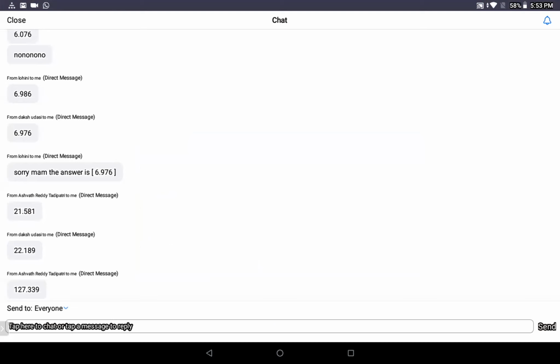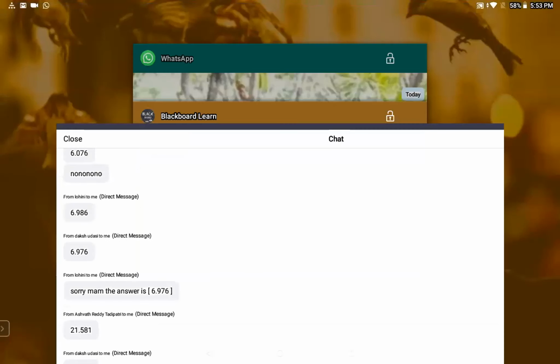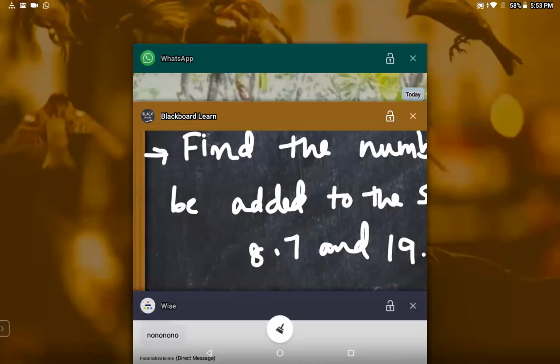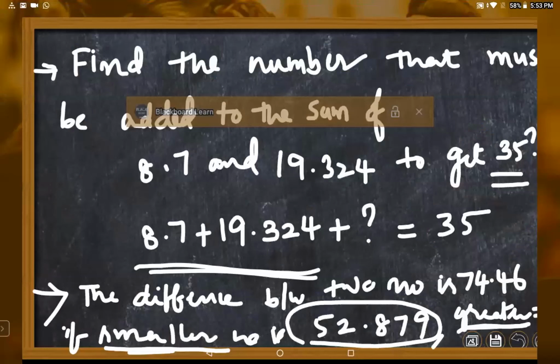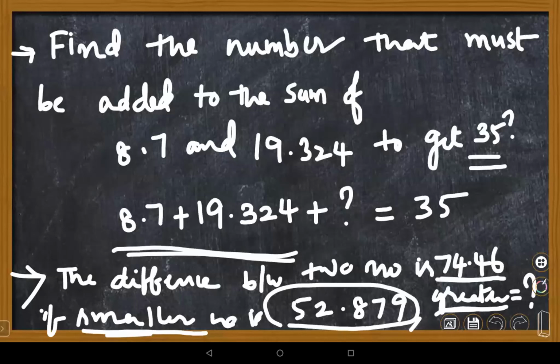No, of course. Let me give a small example for this. Dear children, you see here, the difference is given here. If you take a small example where the difference of any two numbers is 2, and one of the numbers, the smaller number, is 3, find the greater number. How do you have to find it? You add these two, right? 5 minus 3 is 2.